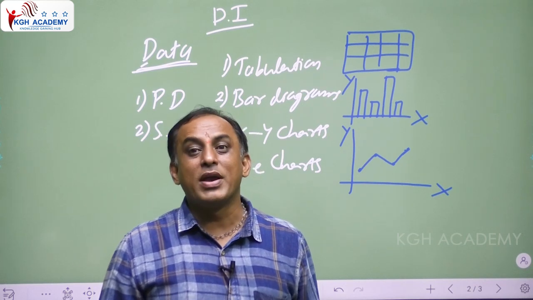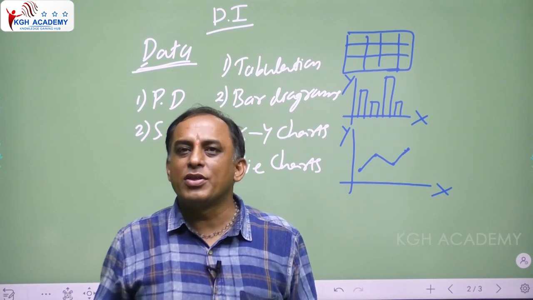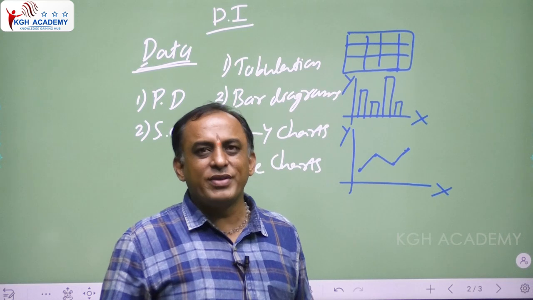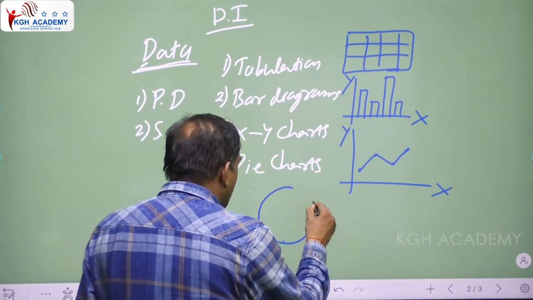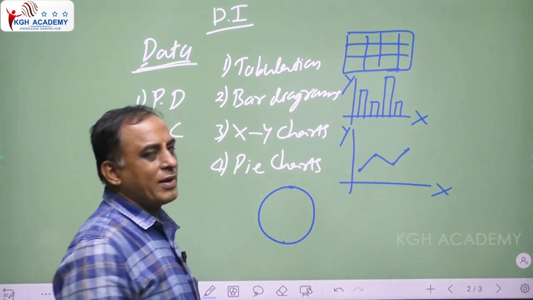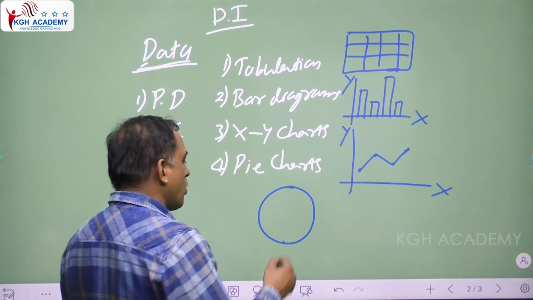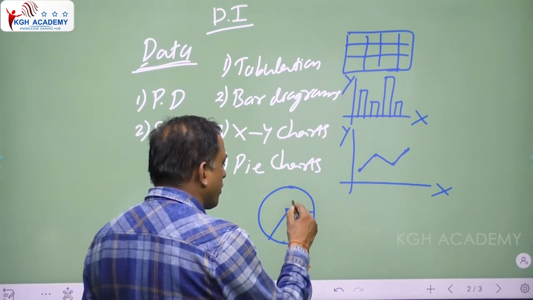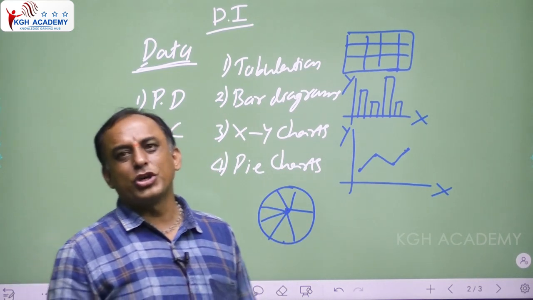And finally, pie chart. What is the meaning of pie? Pie is one sweet bakery item which is in circle shape. So these charts also look like a circle. That's why these charts are known as pie charts. So now, let it be a circle. If you divide it into different sectors, now it is a pie chart.